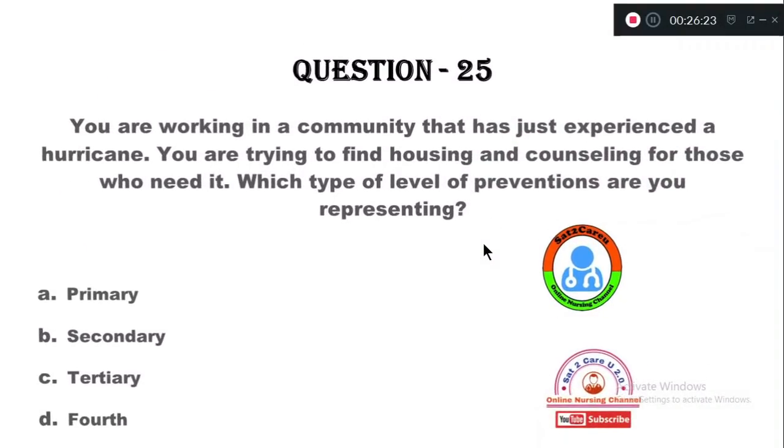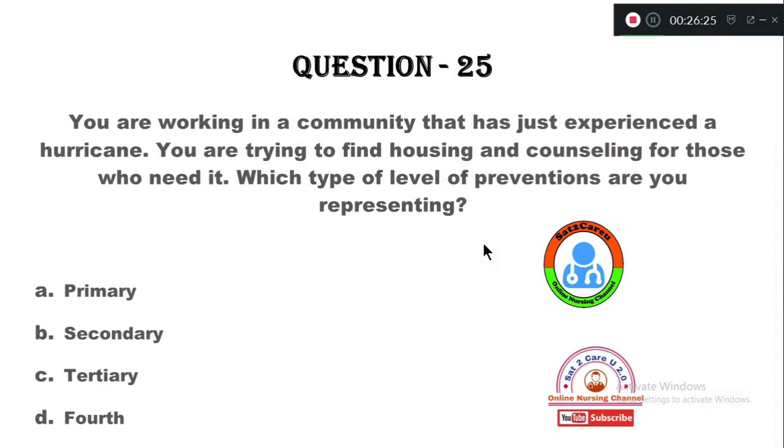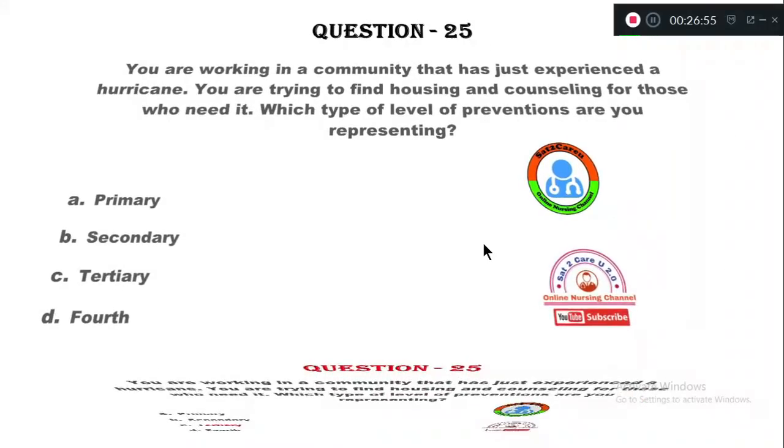You are working in a community that has just experienced a hurricane. You are trying to find housing and counseling for those who need it. Which level of prevention are you representing? Option A, primary. B, secondary. C, tertiary. D, the fourth level of prevention. So the right answer here: the counseling comes under the tertiary level of prevention.